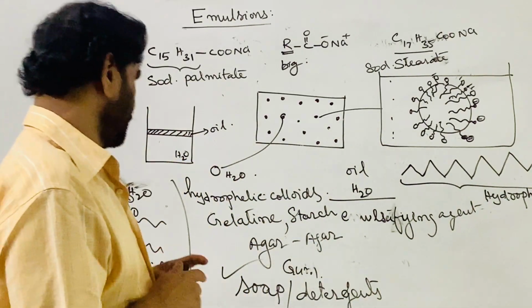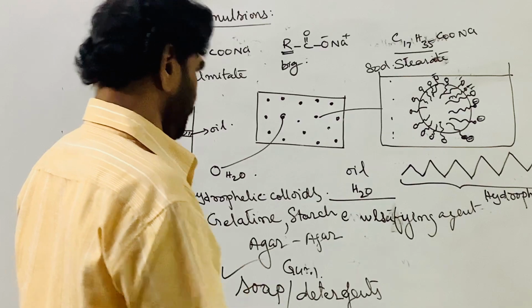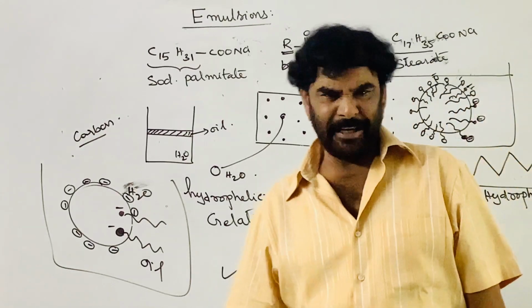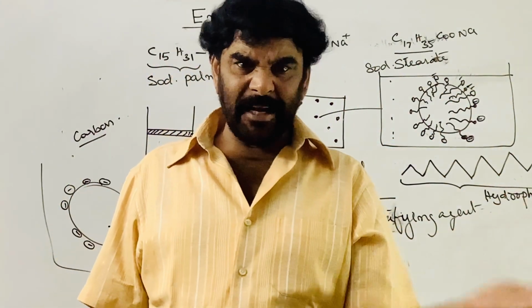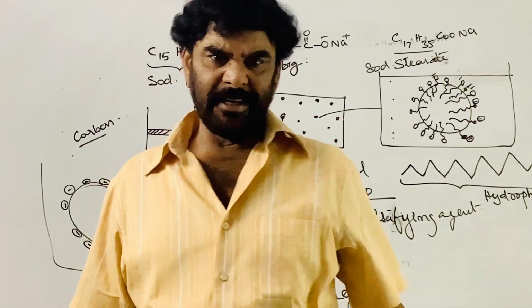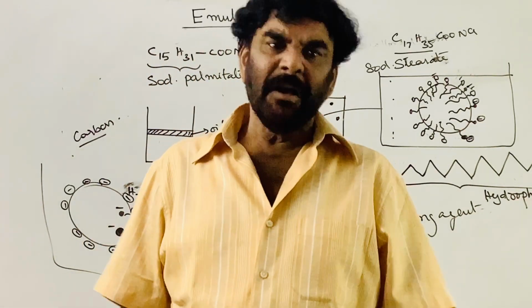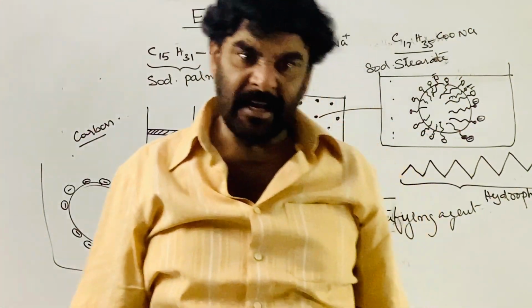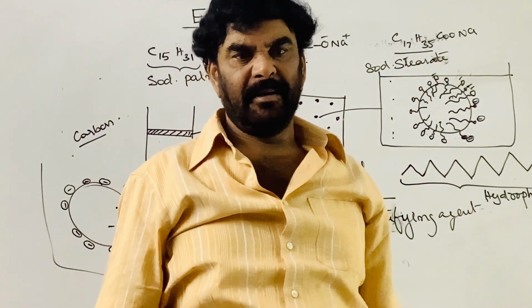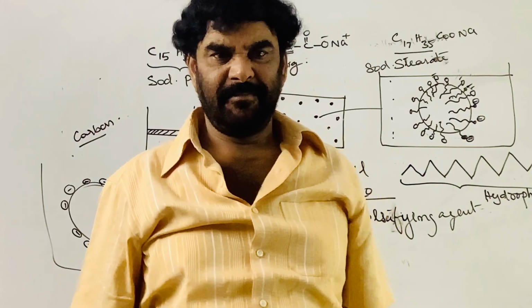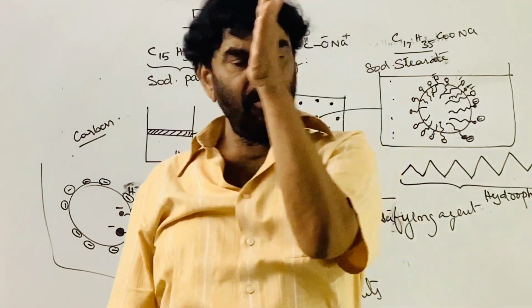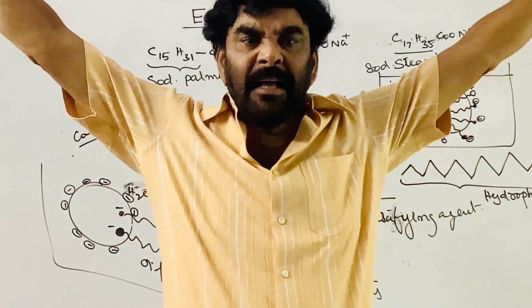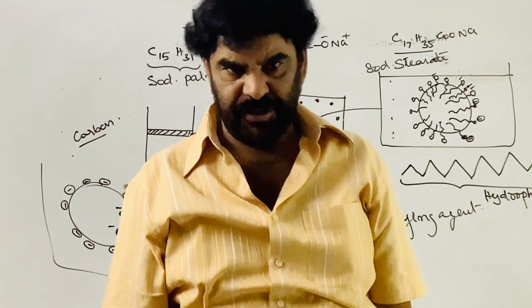Next one, de-emulsification. Emulsification is converting the oil and water into an emulsion. De-emulsification is breaking it; the coagulation process of the emulsion is called de-emulsification.